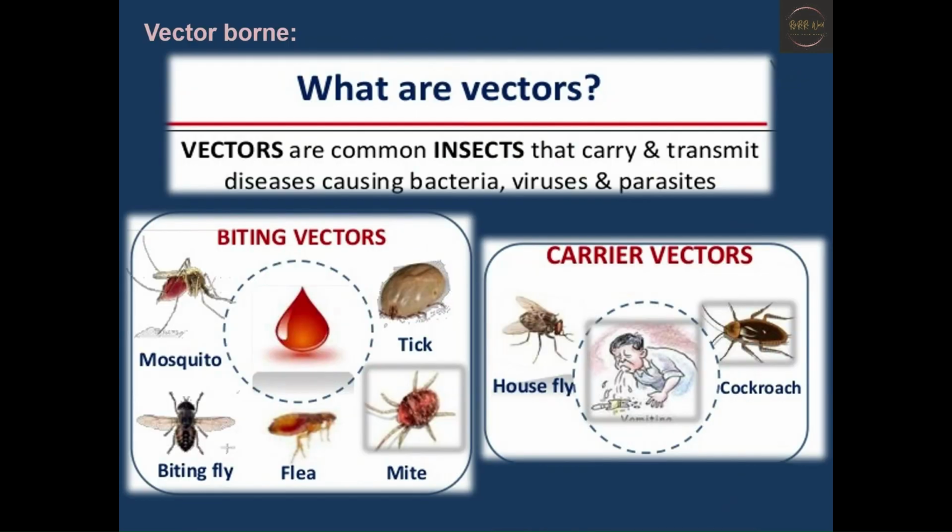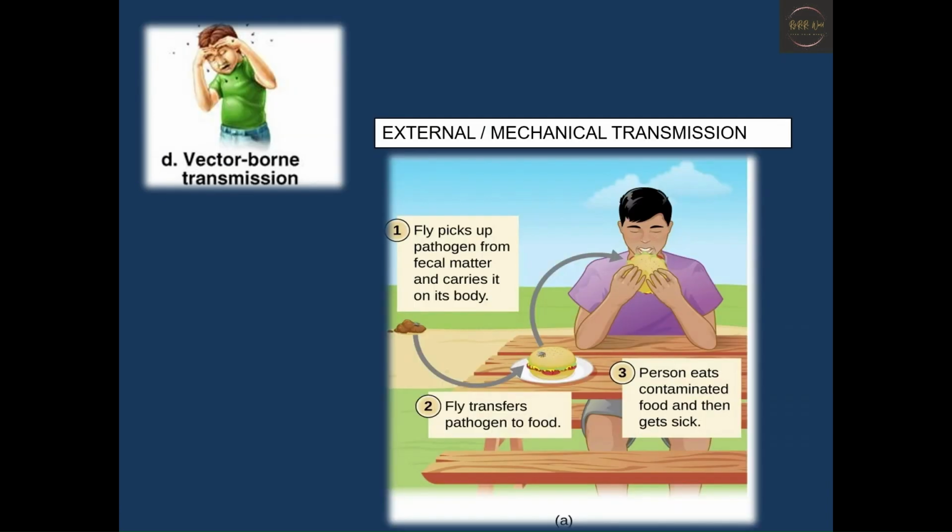So, next is vector borne. What are vectors? Vectors are common insects that can carry and transmit disease causing bacteria, viruses, and parasites. Some of the biting vectors are mosquitoes, ticks, biting flies, fleas, and mites, whereas the carrier vectors are the houseflies and the cockroaches. The vector borne can be of two types, external and internal.